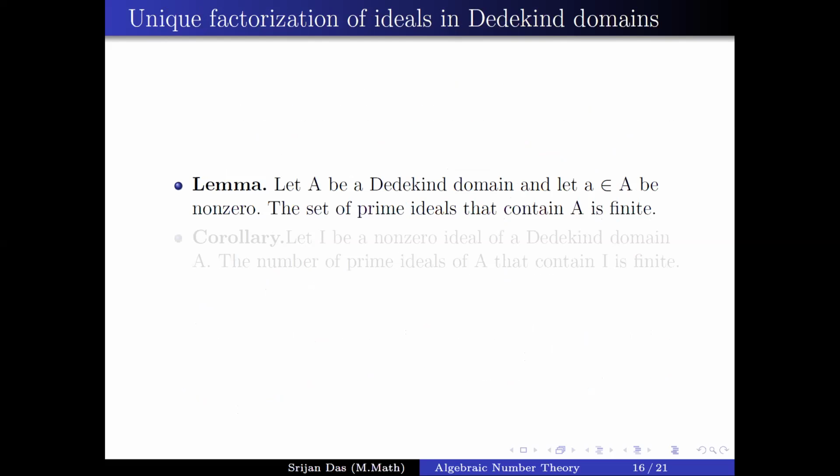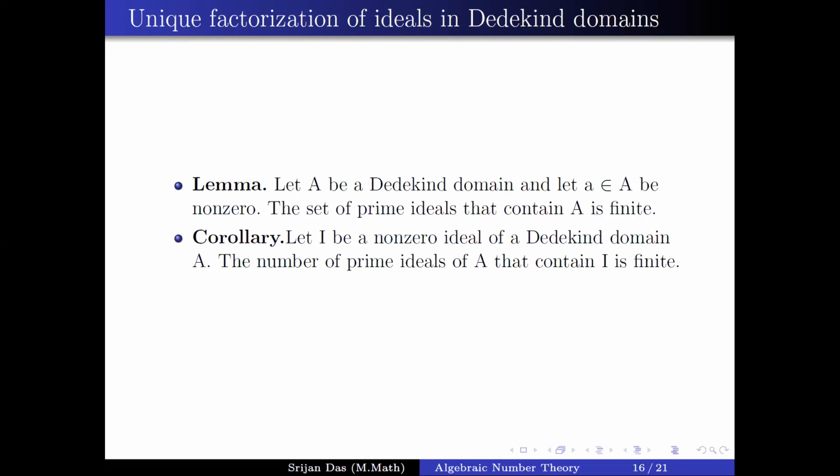Now, a lemma, which will be important in the proof of the final theorem of this lecture. The lemma says: let A be a Dedekind domain, and a an element of A. The set of prime ideals that contain a is finite. We will actually use the corollary of this lemma, which says: let I be a non-zero ideal of a Dedekind domain A. The number of prime ideals of A that contain I is finite, because we take any x from I, and then apply the previous lemma. The corollary trivially follows from the lemma.